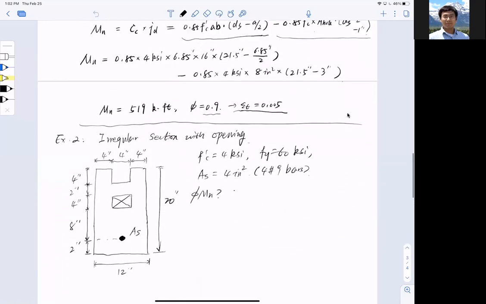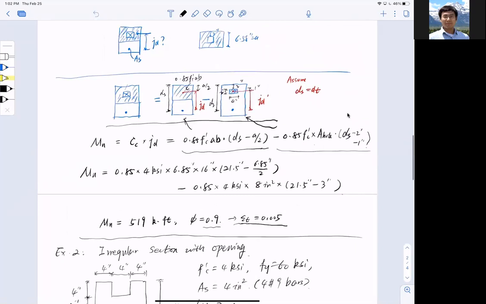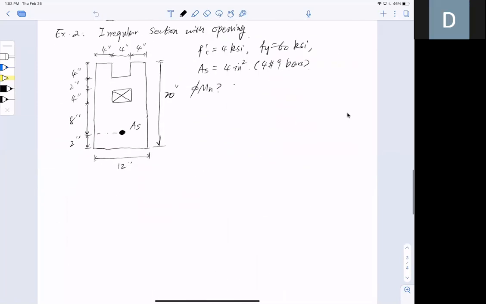We left at a point saying, what if we have an opening that is now fully covered by the section? Today I'm just going to walk you through one example like this. On the left-hand side, you can see a section with an irregular shape, which has an opening at the top, and a missing piece like that will cause some problems. In addition, I also have a duct or opening in the middle of it, represented by this cross-marked opening here.